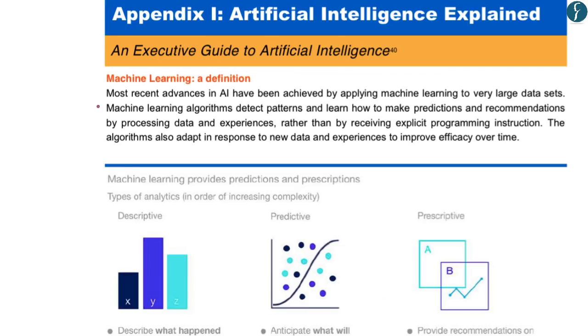Wherein this NITI Aayog report further defines machine learning as a form of algorithm which detects patterns and thereby learns how to make predictions and recommendations by processing data and experiences. So rather than having a computer programmer giving specific instructions to that machine, under machine learning, the machine would process data and experiences and, based on algorithms that have already been fed into that machine, would detect patterns and thereafter learn how to make predictions and recommendations based on those patterns.